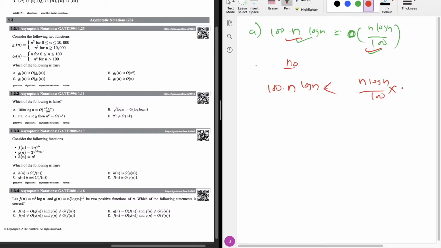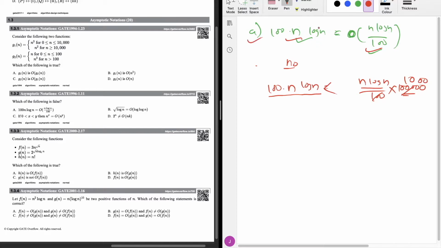I have the luxury to multiply the c value here. If I multiply by c, I get 1000 into n into log n, which is greater than 100 into n into log n. So that means option A is true.